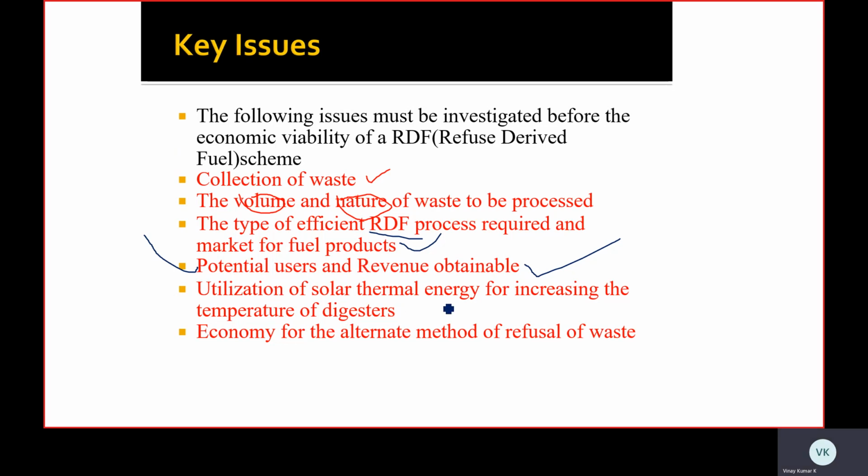Then, utilization of solar thermal energy for increasing the temperature of digesters. The digesters used in the process should use solar thermal energy to increase the temperature. Instead of using electricity, we can use solar thermal energy for increasing the temperature at the digesters.